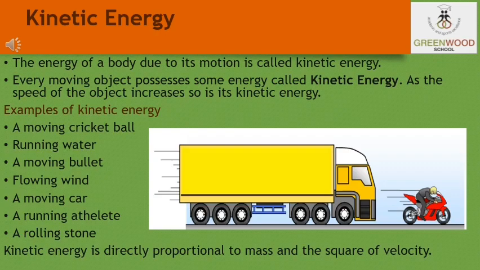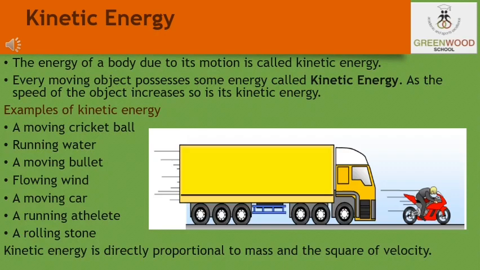Various examples are a falling coconut, a speeding car, a rolling stone, a flying aircraft, flowing water, blowing wind, a running athlete, etc. They possess kinetic energy. In short, kinetic energy is the energy possessed by an object due to its motion. The kinetic energy of an object increases with its speed.